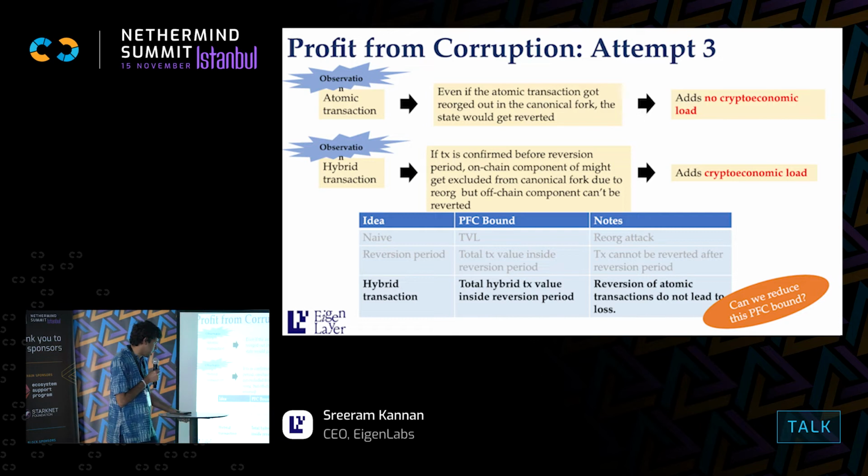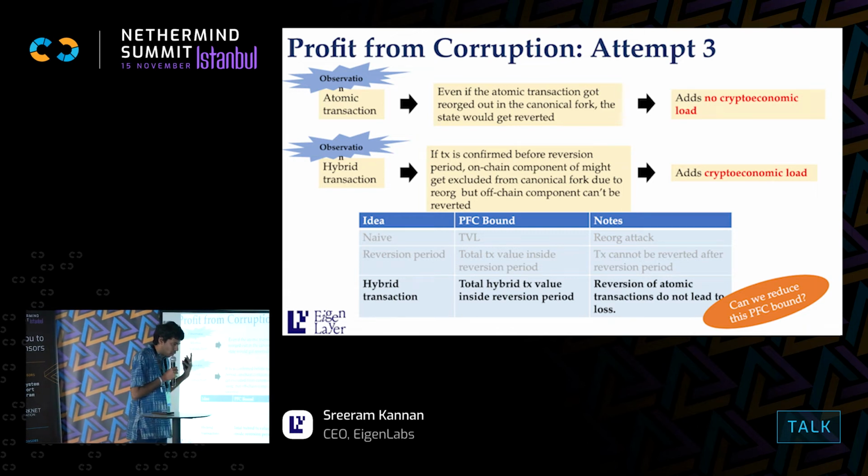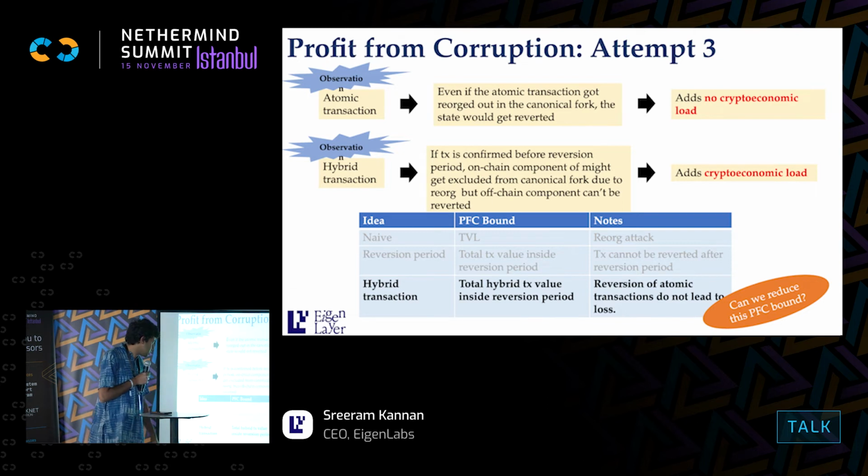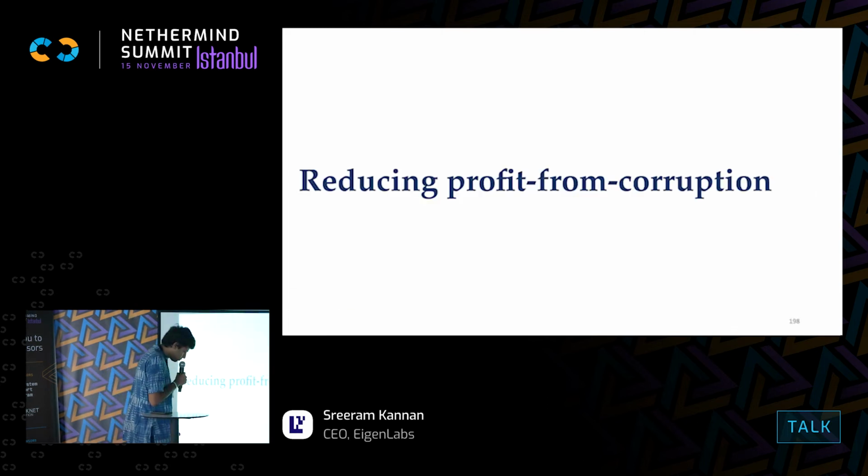So here is a better bound. We call them hybrid transactions. And so the profit from corruption is not all value, not even all value inside the reversion period. It's only the hybrid transactions inside the reversion period. Okay? So what are we trying to do here? We started with the cost of corruption in Ethereum, which is several tens of billions of dollars. And we're trying to see what the profit from corruption is, and whether we can understand the cryptoeconomic load on the system, the profit from corruption. Okay, so until this point it was just a neutral analysis of the system, trying to understand what the profit is to attack Ethereum.